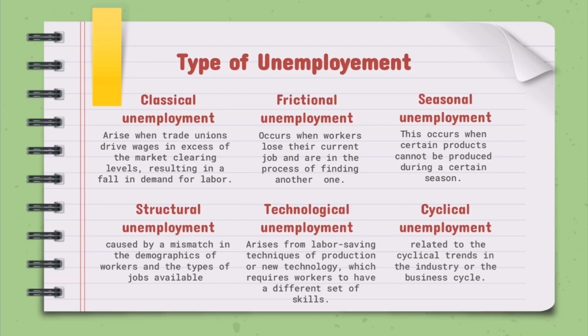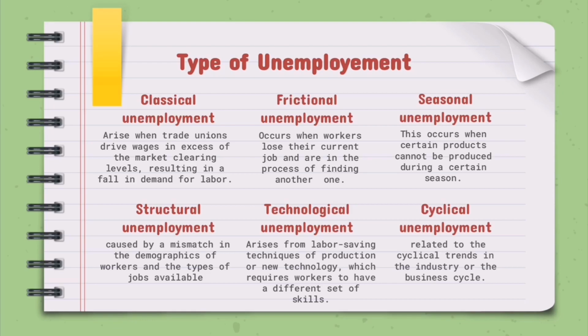Third is seasonal unemployment. This occurs when certain products cannot be produced during a certain season. Many workers are temporarily laid off on a short-term basis during certain times of the year. Fourth is structural unemployment. Structural unemployment is caused by a mismatch in the demographics of workers and the types of job available.